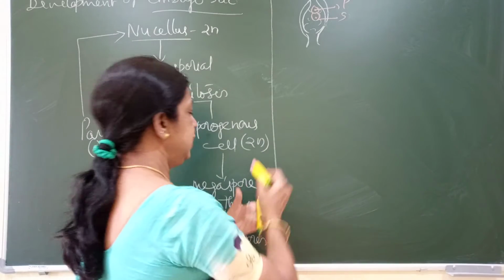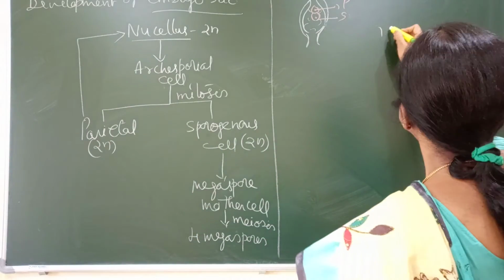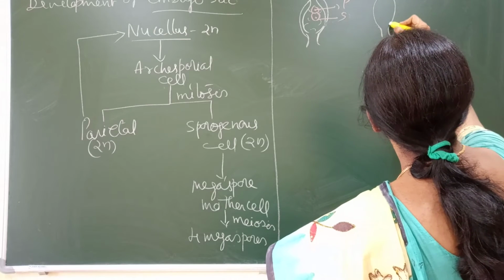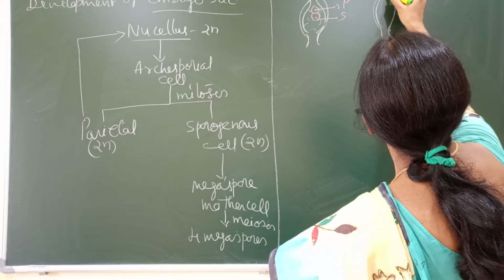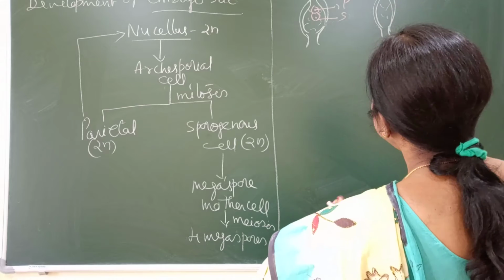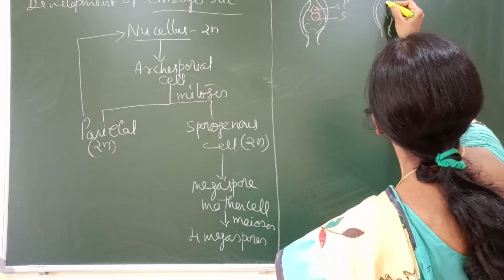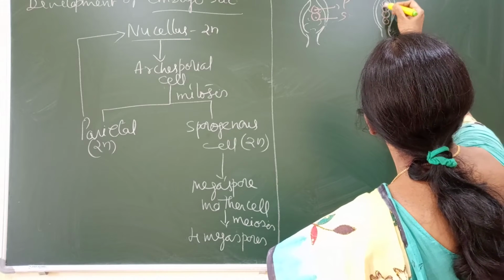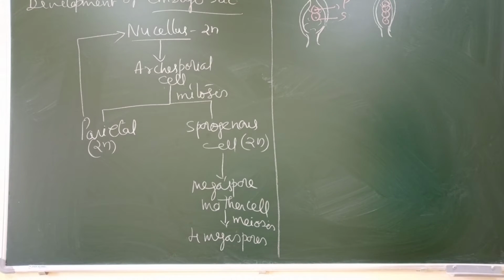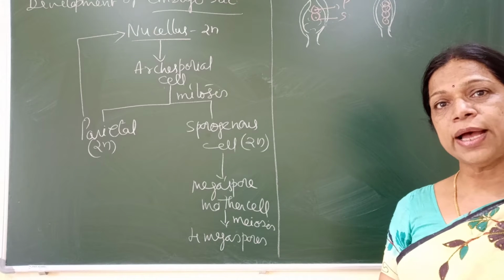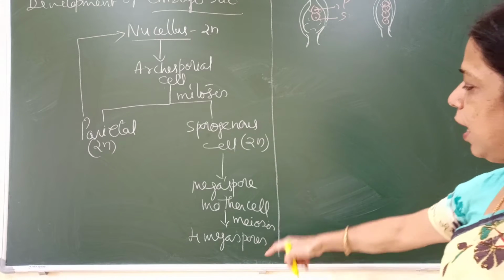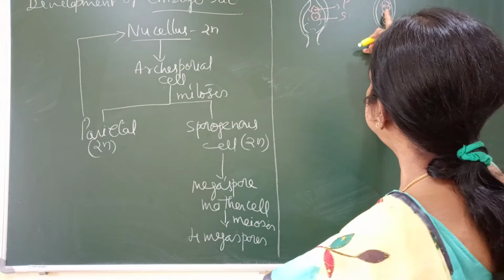In the next diagram, we can show it in this manner. Only the sporogenous cell will divide, and when it divides, it forms how many? It forms 4 megaspores, and these 4 megaspores are linearly arranged.